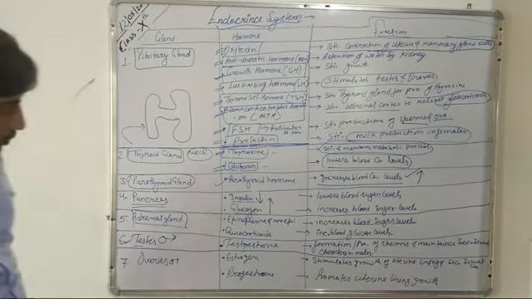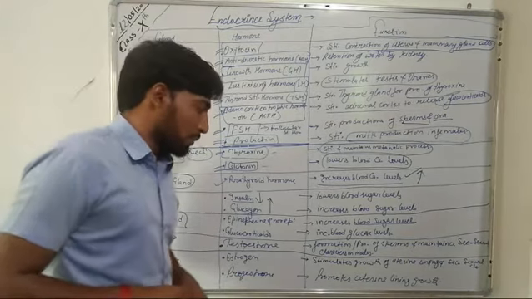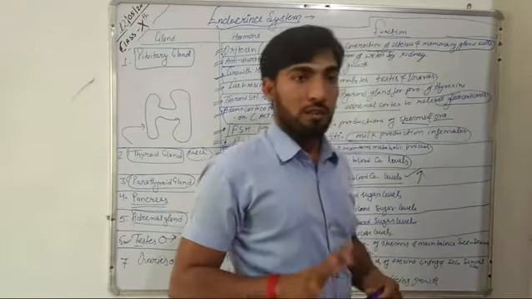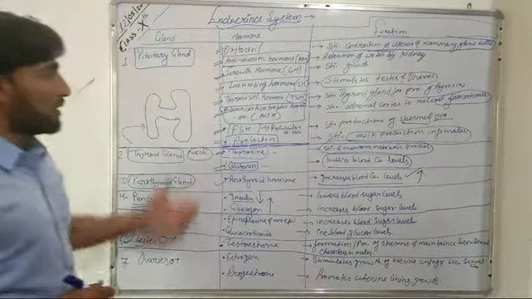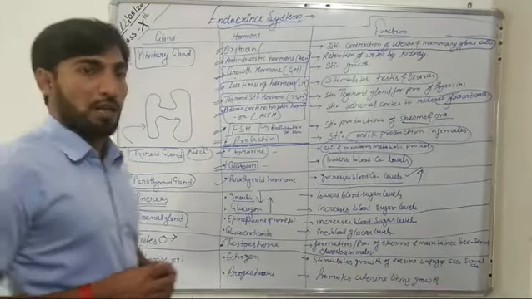Now the last hormone that is released by the ovaries is progesterone, and this progesterone also promotes the growth of the uterine lining. Thank you, students, and here we complete this chapter, that is control and coordination. In the next video we will start our next chapter.